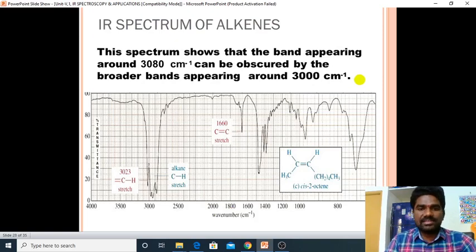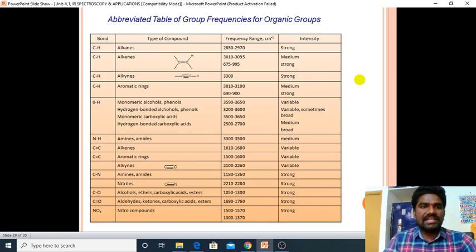This is another example of alkenes. These are the abbreviated table of group frequencies for organic groups. Some of the organic groups are tabulated here. From this we can guess which functional group is there.